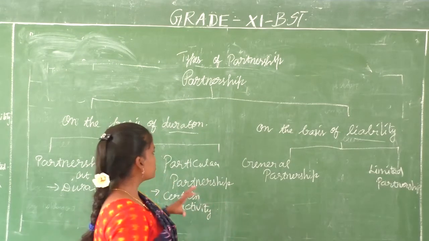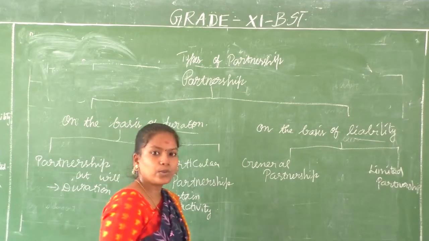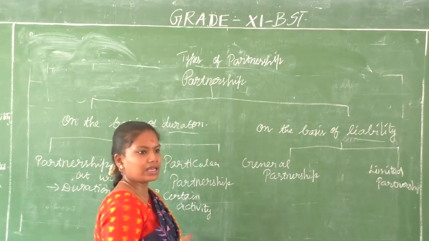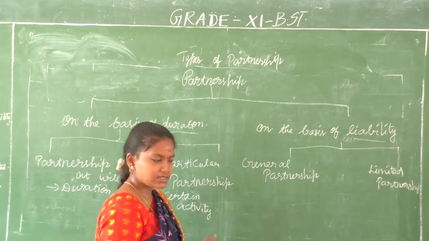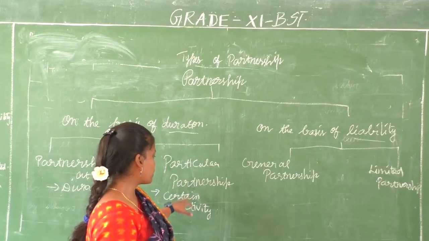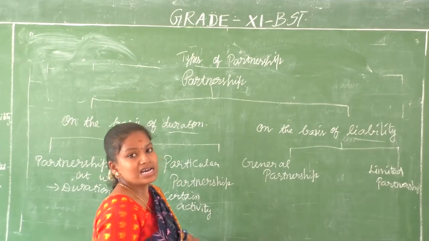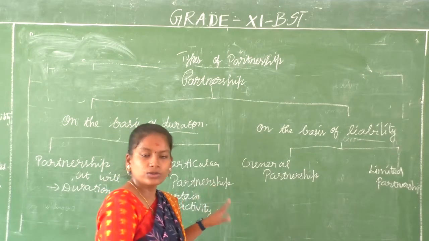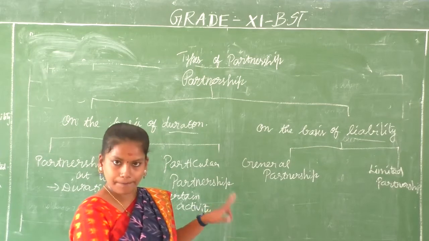Clear, children? So we have two. Partnership at will: that is their own wish. They can close it, they can extend it, they can withdraw their own interest. It's their wish. Particular partnership means they come together for a certain activity. Once the purpose is attained, they can dissolve, or once the duration is over, they can dissolve their partnership.